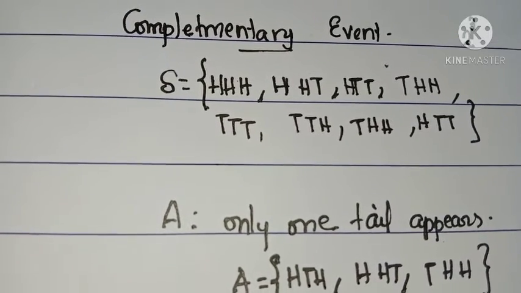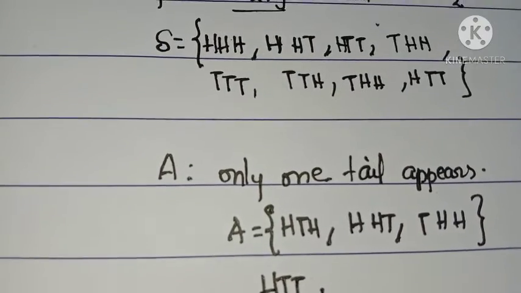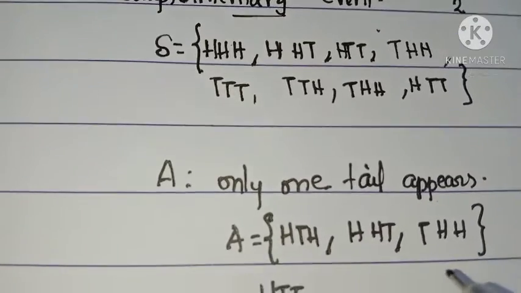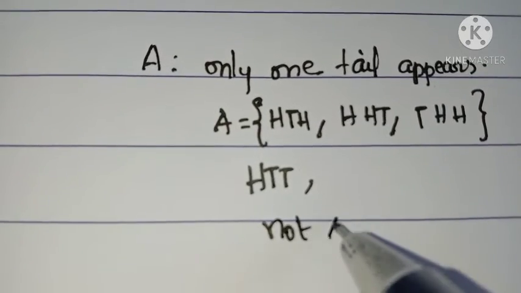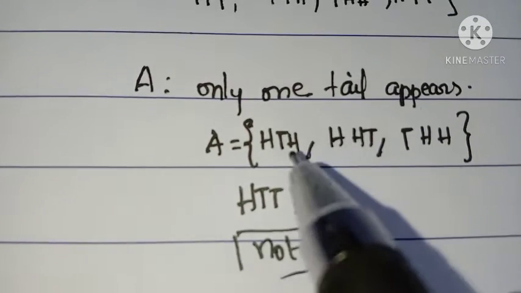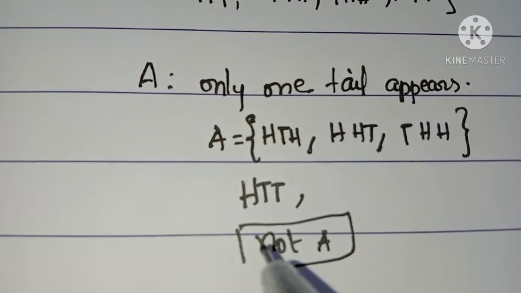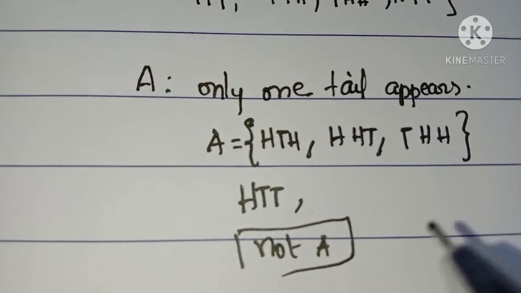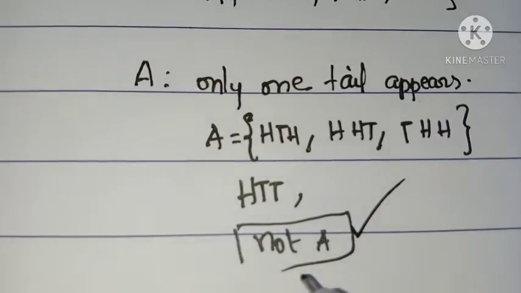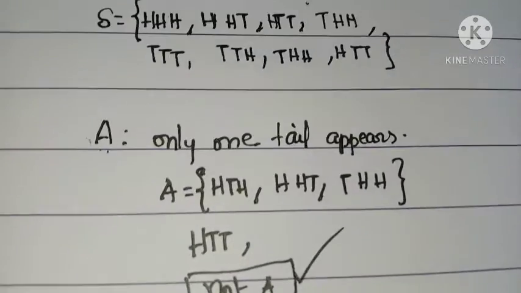Clearly, for the outcome HTT, the event A has not occurred. But we may say that the event not A has occurred, because the outcome HTT does not belong to the set A, and therefore HTT belongs to the event not A. Thus, with every outcome which is not in A, we say that not A occurs, and not A is known as the complementary event of the given event A.